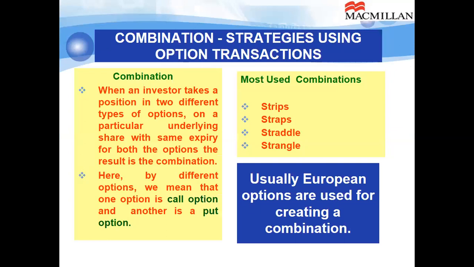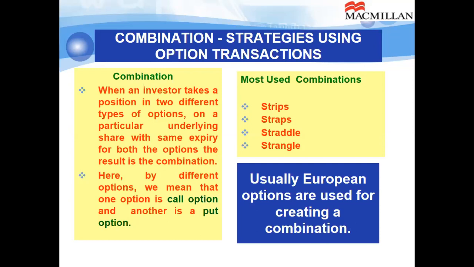Now, what is a combination? Here I will be telling you how we can have strategies for risk management or speculation or gain by using options. Strategies using option transactions. What is a combination? When an investor takes a position in two different types of options on a particular underlying share with the same expiry for both the options, the result is a combination.